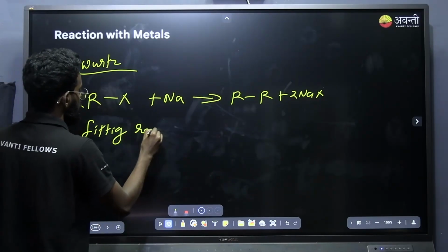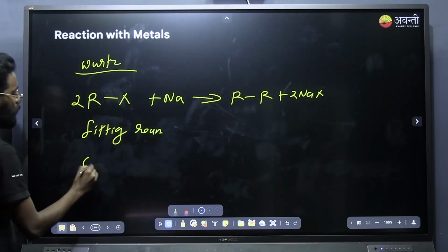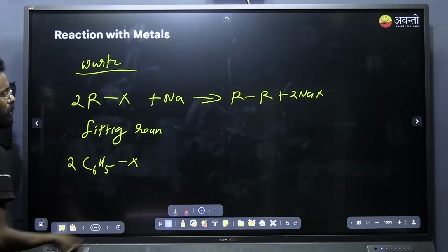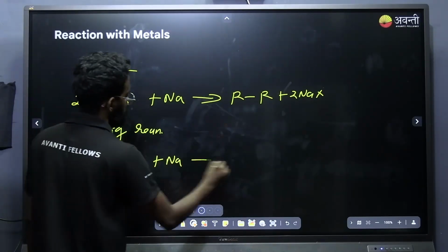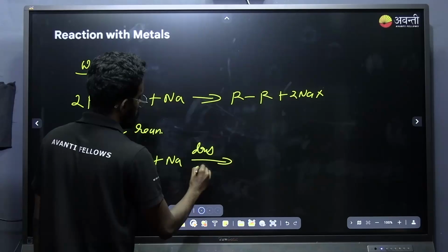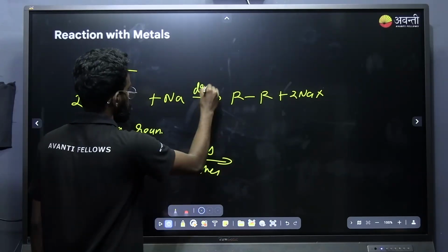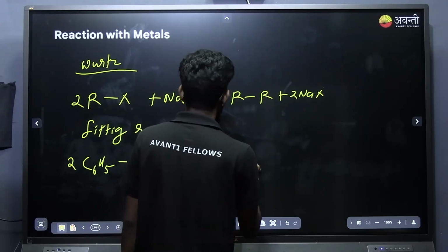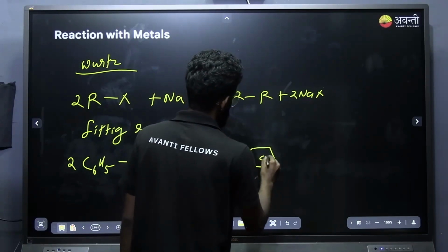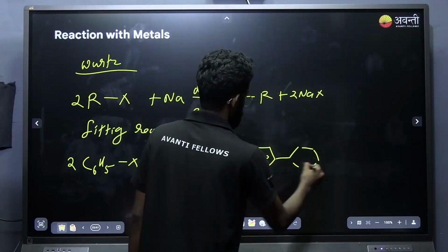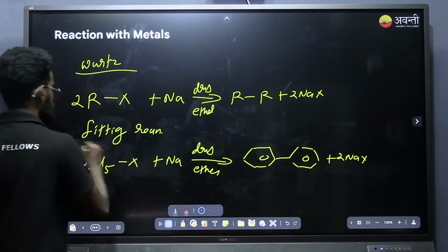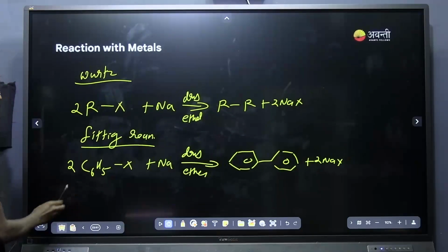In the Fittig reaction, I take 2 molecules of aryl halide, C6H5X, plus Na in the presence of dry ether. I will get a diphenyl compound. That is the Fittig reaction, the preparation of diphenyl.